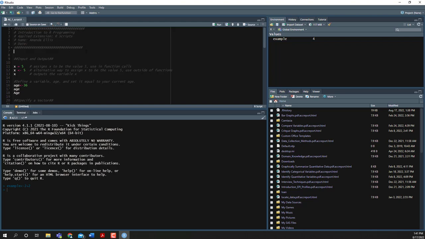I like to have a little comment up at the top that just reminds me, okay, what was this script for? What was I using it for? And what was the last time I used it? So here you'll see this is for the Introduction to R Programming class. This is the Applied Extension Exercise R scripts. And I have my name here. So you'll want to delete out my name on your script and go ahead and type in your name.